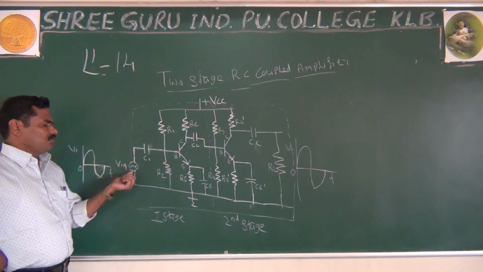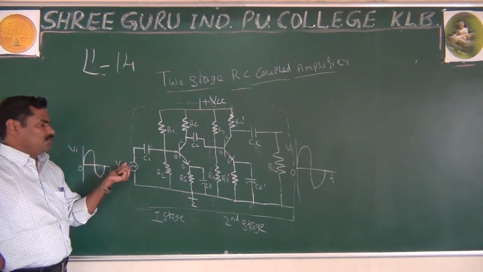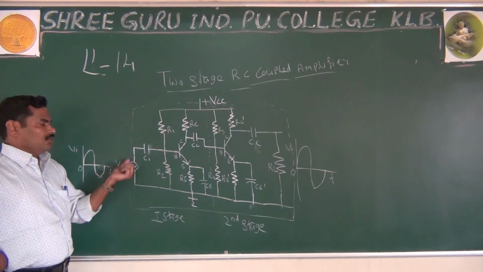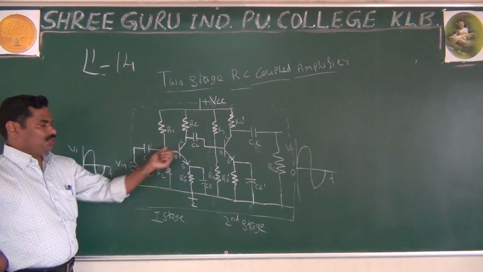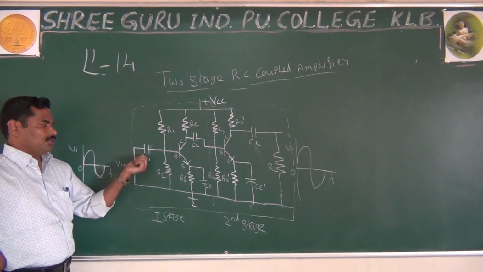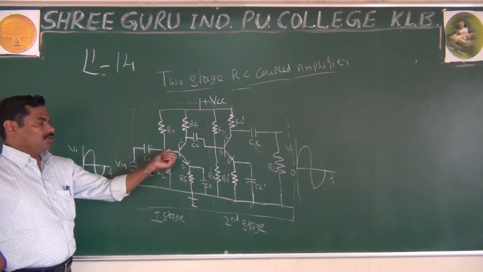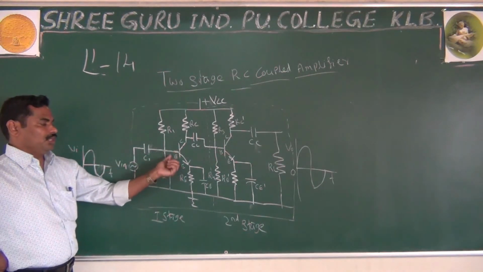If you apply some input to the first stage, that input is given to the emitter base section of the first stage. You are giving the input through the capacitor C1 to the emitter base section.